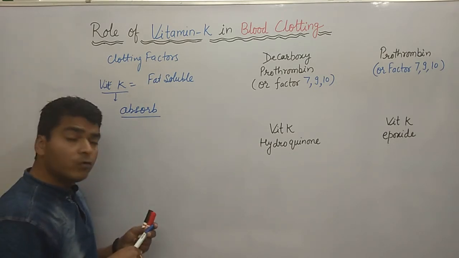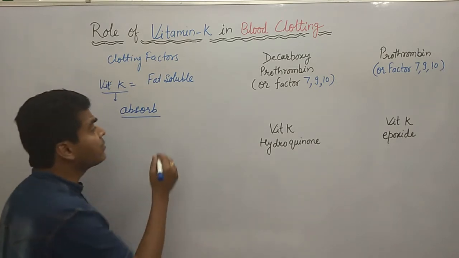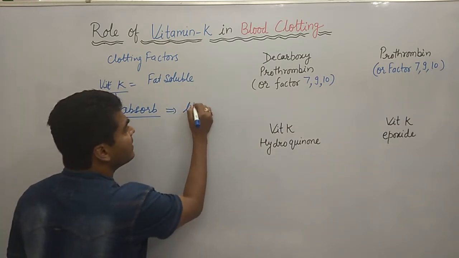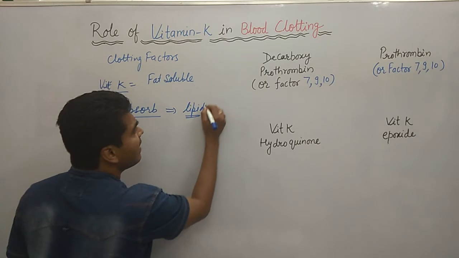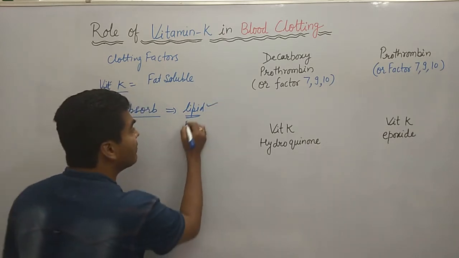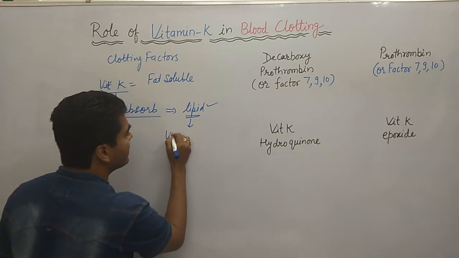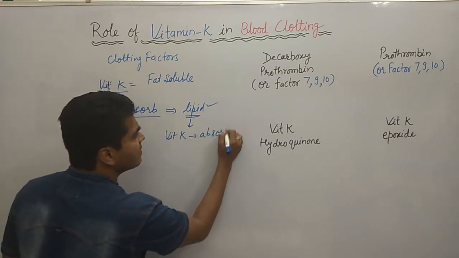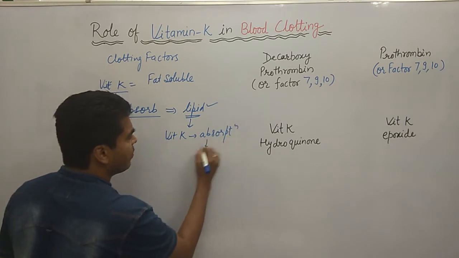Whenever we have a good fatty condition, good lipid portion, if lipid is available, then vitamin K absorption is proper, or we can say adequate.